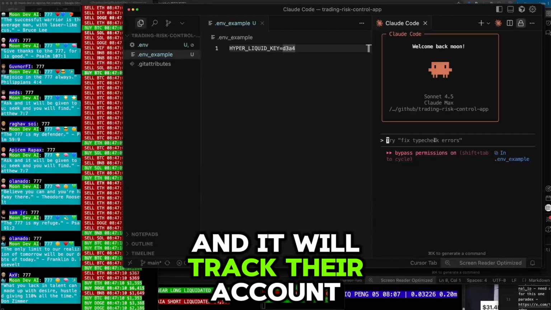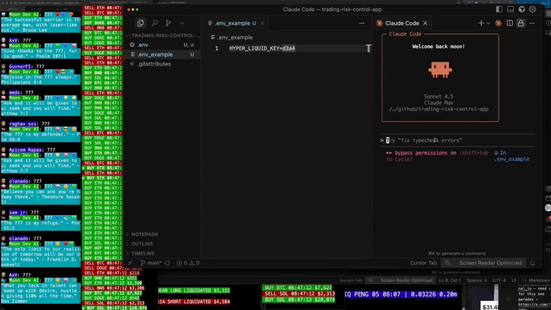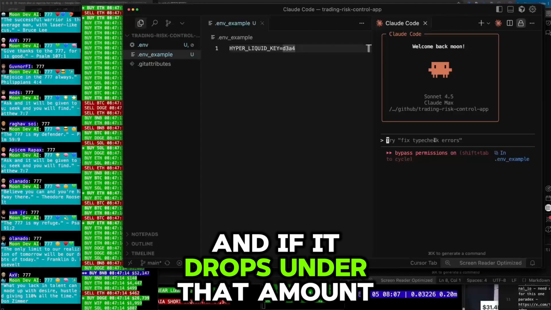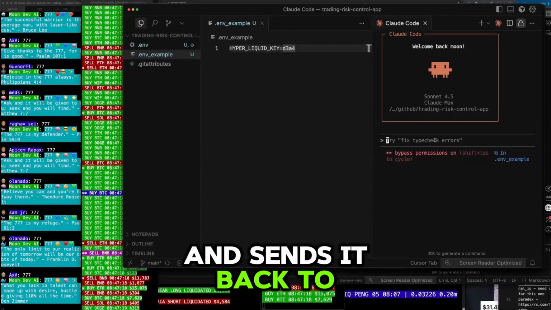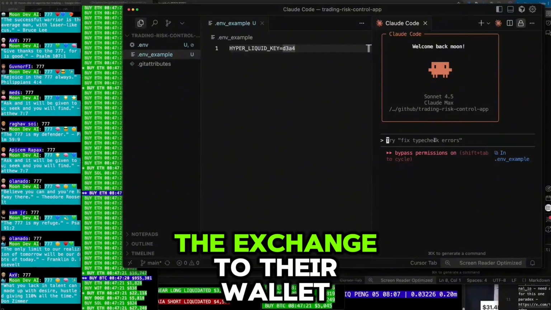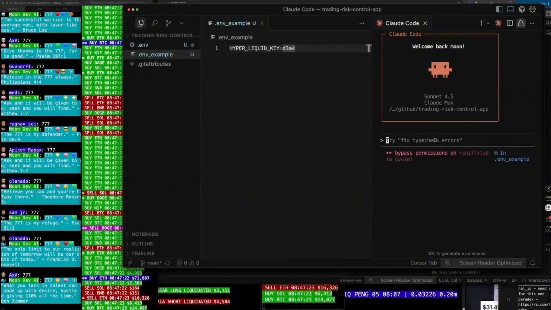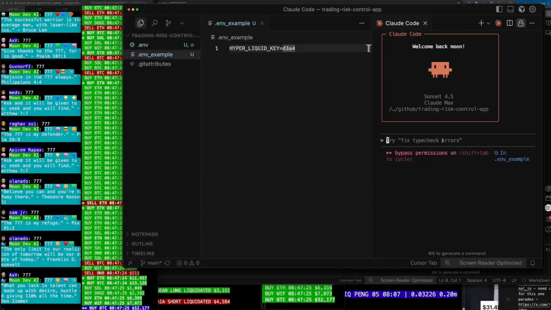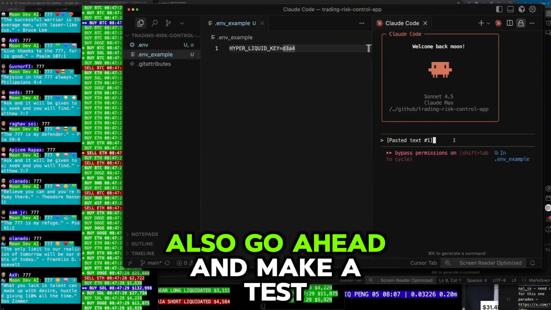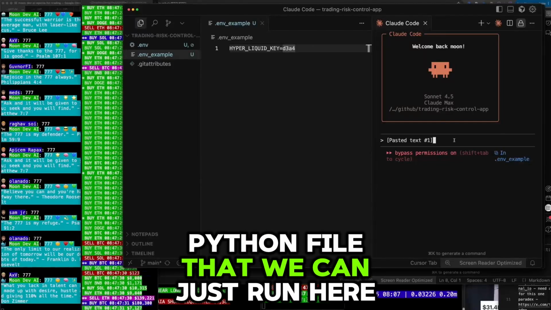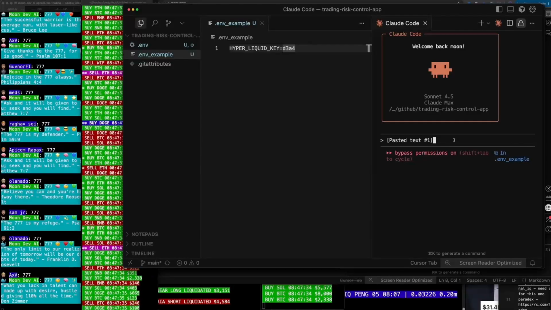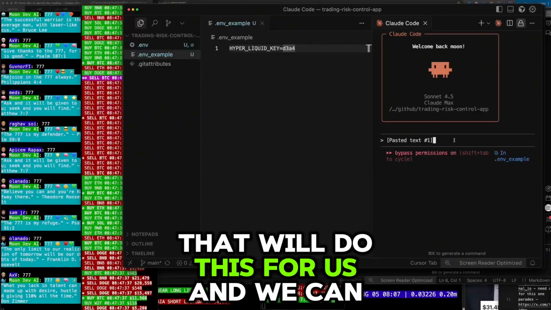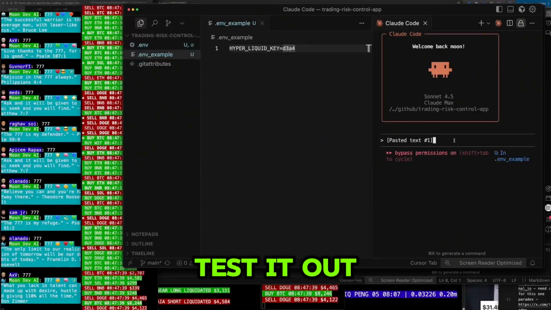And it will track their account value. And if it drops under that amount, then it pulls the liquidity and sends it back from the Hyperliquid exchange to their wallet. Also, go ahead and make a test Python file that we can just run here that will do this for us, that we can test it out.